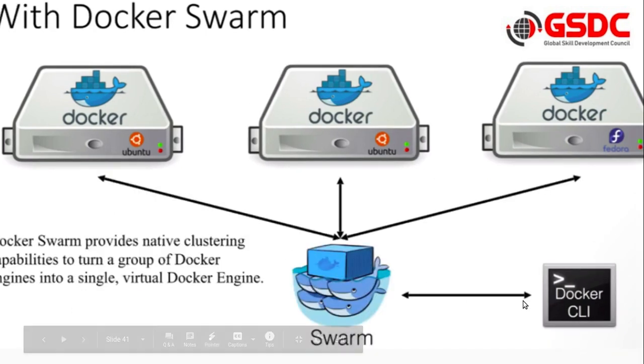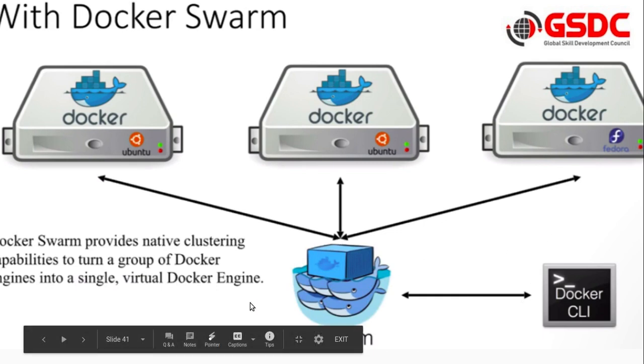So instead of separate Docker CLIs, with the help of Docker Swarm, which provides native clustering capabilities to turn a group of Docker engines into a single virtual Docker engine. That means earlier we were connecting to each host through the Docker CLI, but now we are making a group of them, and we just have to interact with Docker Swarm. In the background it will interact with all the Docker hosts.